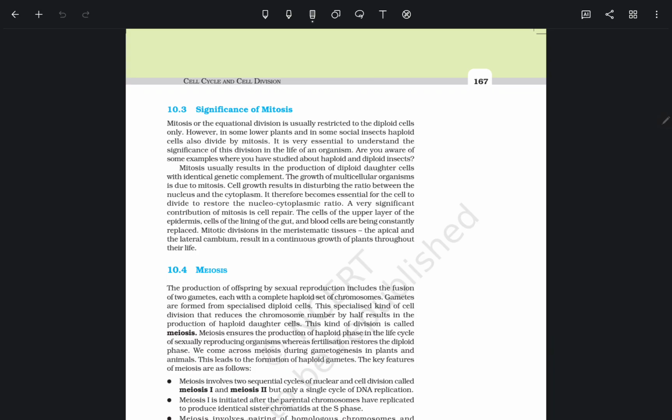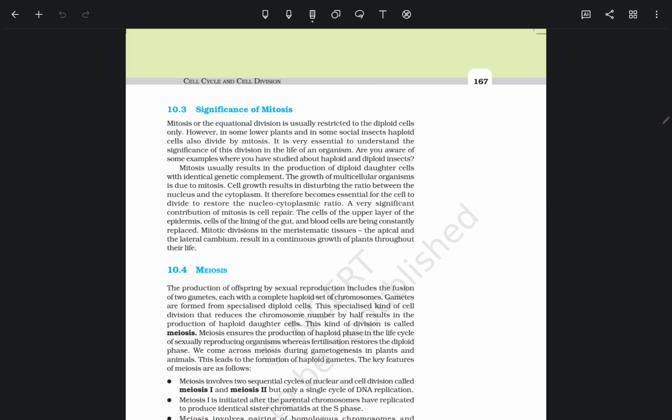Are you aware of some examples where you have studied haploid and diploid insects? Mitosis usually results in the production of diploid daughter cells with identical genetic complement. The growth of multicellular organisms is due to mitosis. So growth of multicellular organisms is the main result of mitosis.